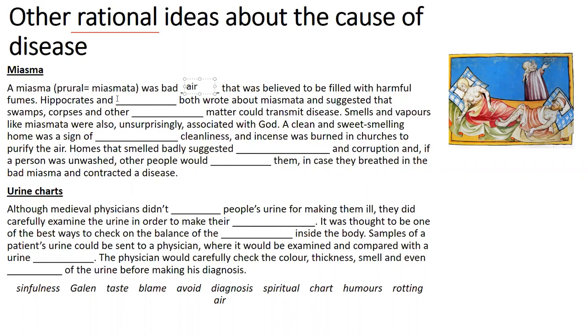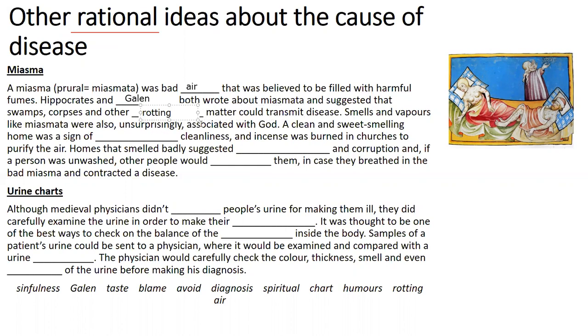It was basically seen as a toxic air that could cause damage to people. Hippocrates and Galen both wrote about miasmata and suggested that swamps, corpses, and other rotting matter could transmit disease. So I'll just keep adding these in.